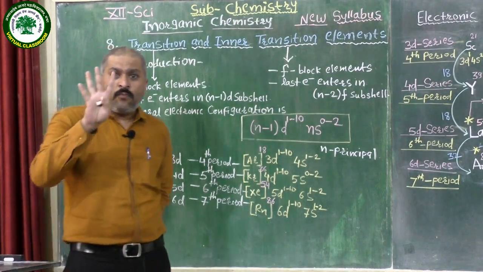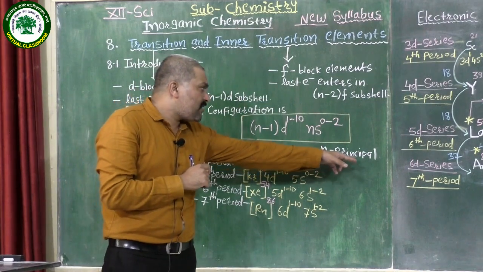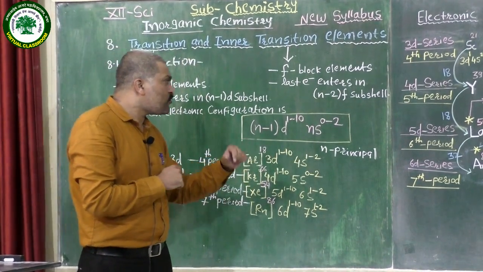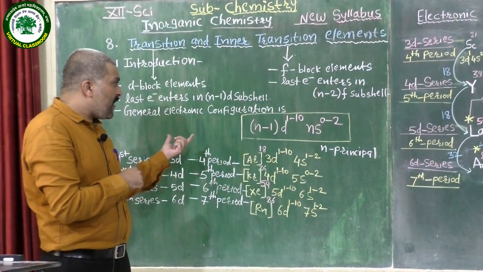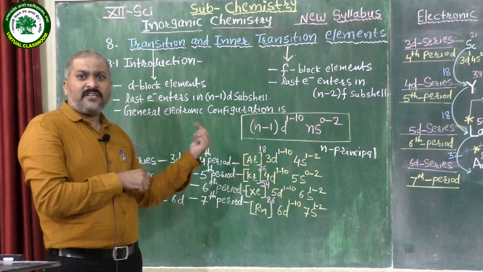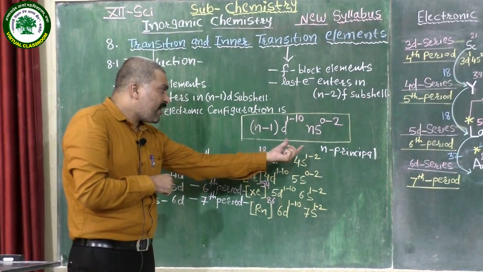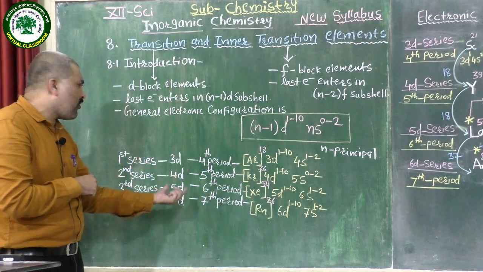There are 4 quantum numbers, and out of that, small n is the principal quantum number. It tells us the series or block of the element, in which period it starts. By putting the value of n, we can derive the electronic configuration of all series.